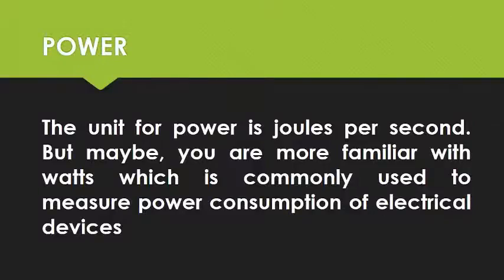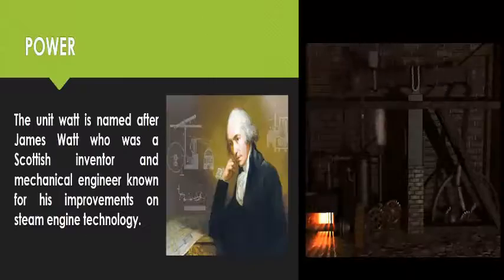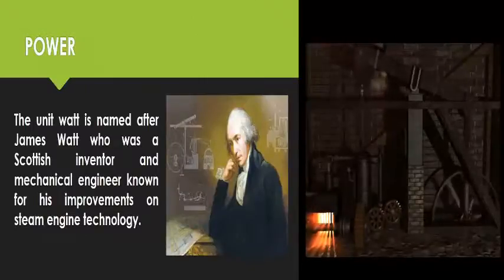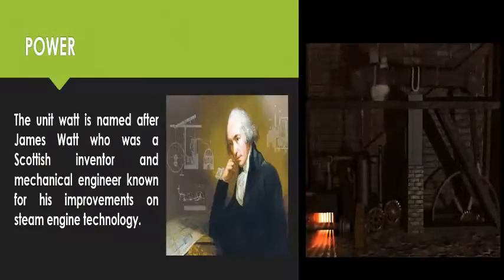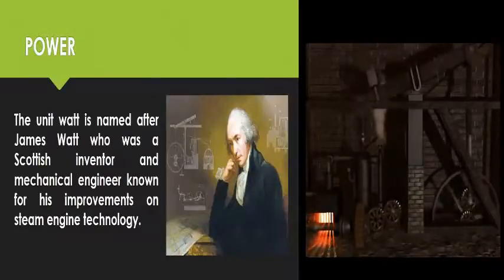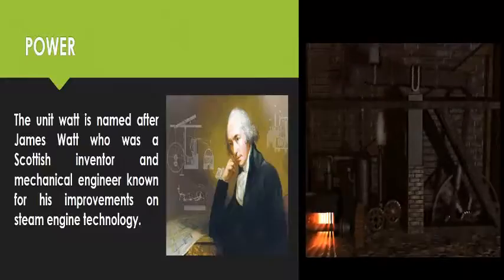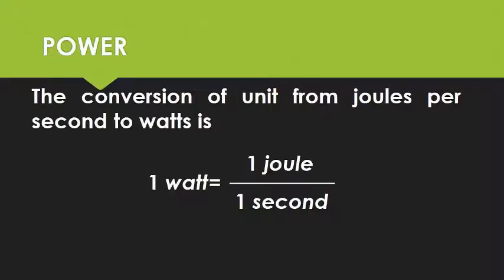Therefore, the unit of power is joules per second, but maybe you're more familiar with watts, which is commonly used to measure the power consumption of electric devices. The unit watt is named after James Watt, who was a Scottish inventor and mechanical engineer, known for his improvement on the steam engine technology. The conversion of unit from joules per second to watts is 1 watt is equal to 1 joule over 1 second.